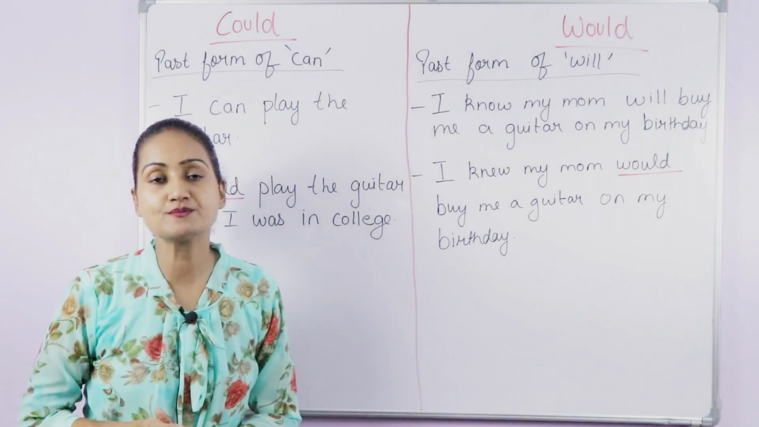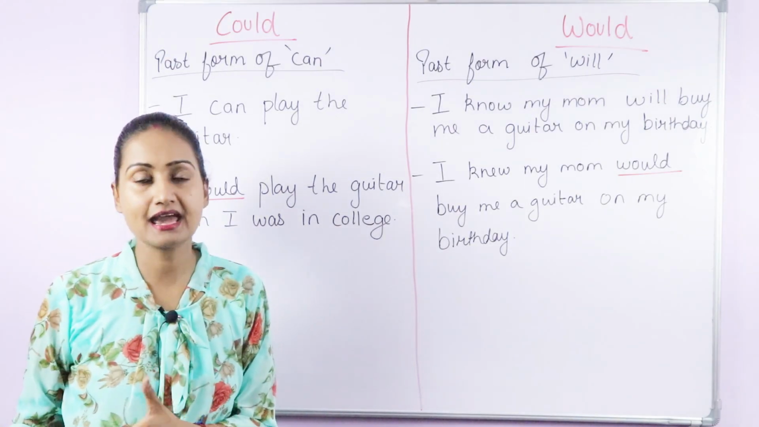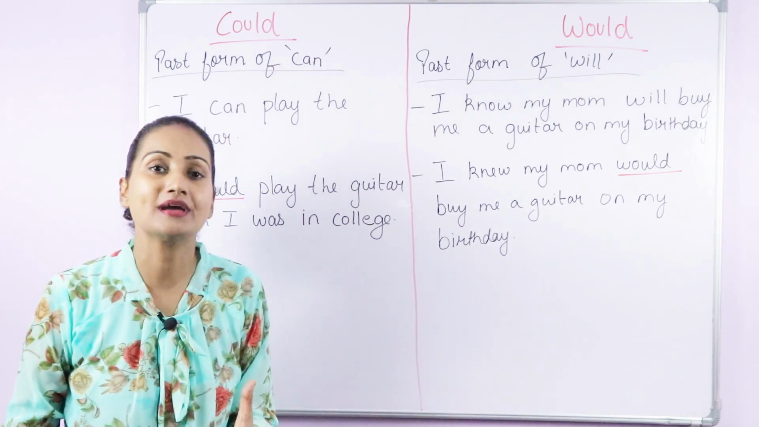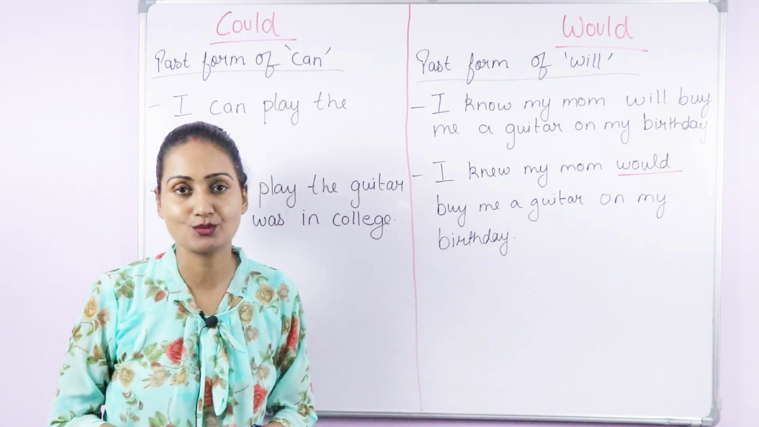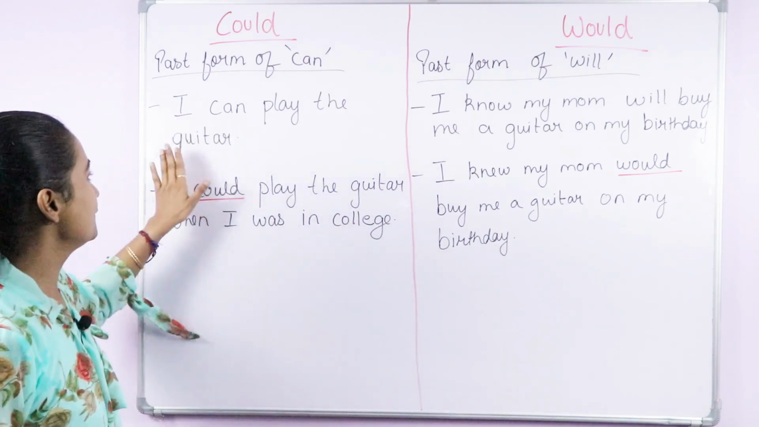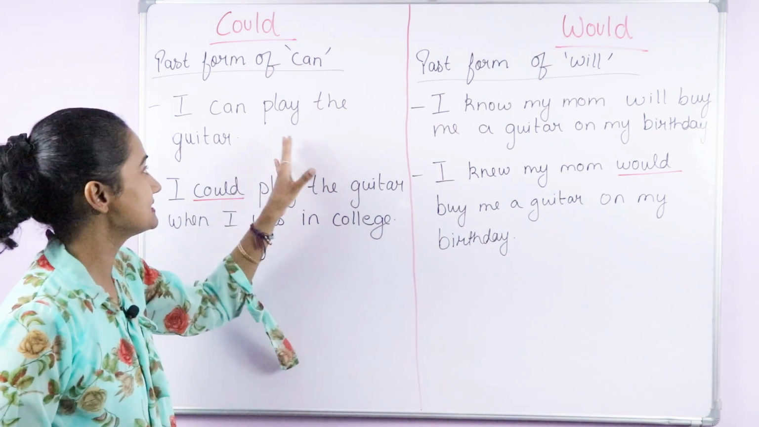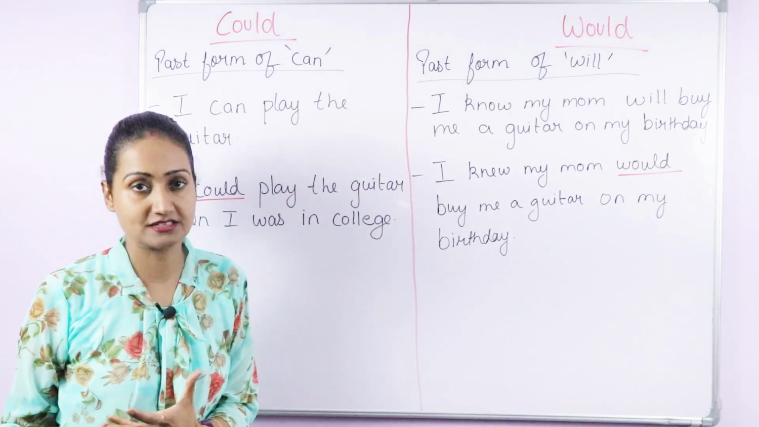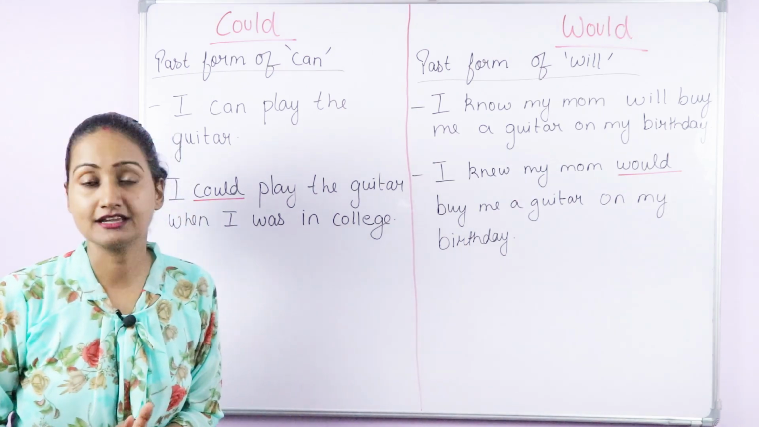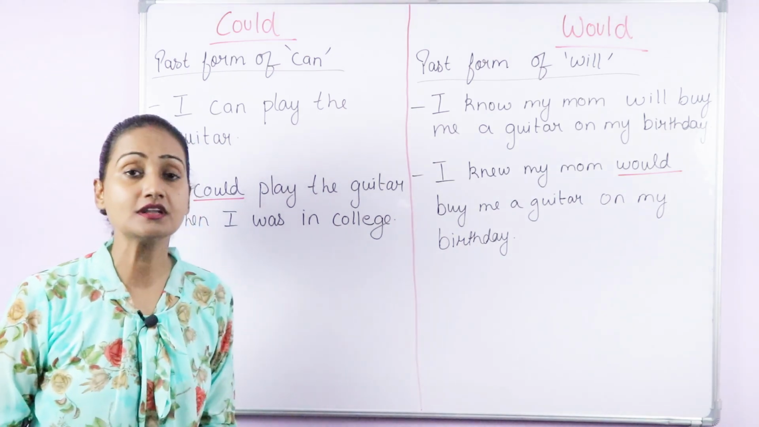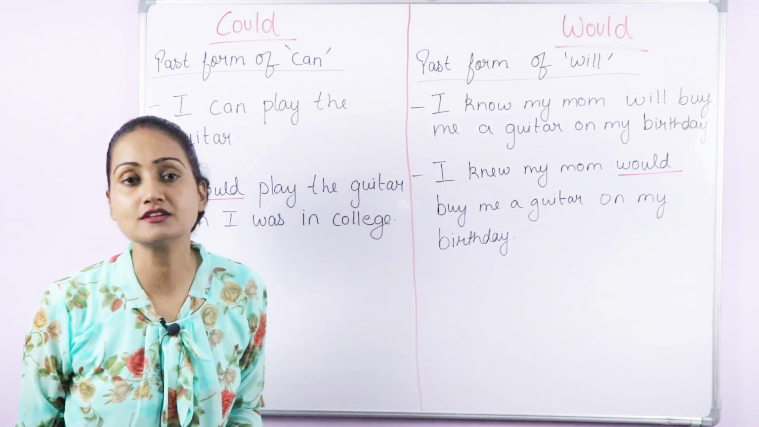The first difference between could and would is that could is the past form of can and would is the past form of will. Now let's go through some examples and understand it in a better way. First is I can play the guitar. So here in this sentence, can shows the ability, okay? Ability of a person in present. If you say I can run, that means this is my ability that I can run very fast.